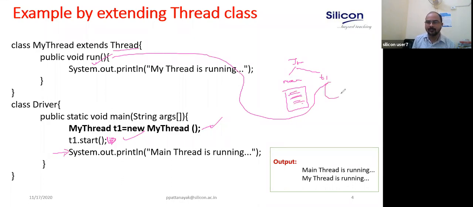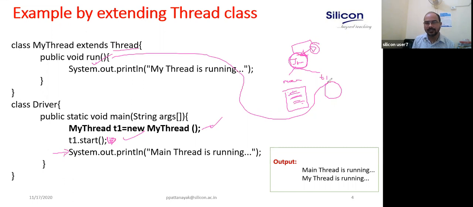We cannot say T1 will execute before main or main will execute before T1. This totally depends on the OS as well as the JVM scheduling algorithm. Actually, in other programming languages the multi-threading concept is slightly different. Here the JVM is also involved to deal with multi-threading, JVM and OS both. But in other programming languages only the OS takes care of this kind of thing.